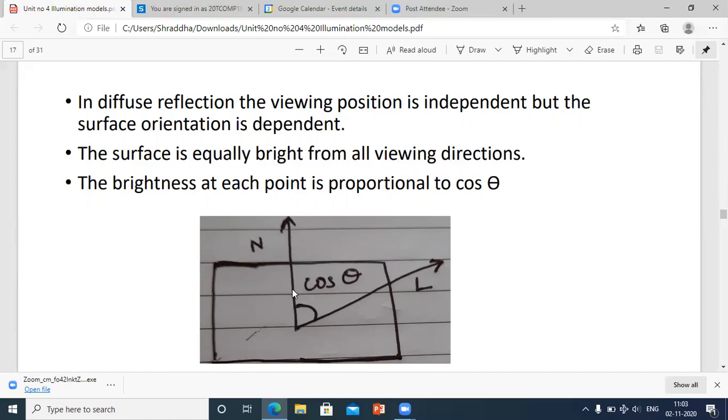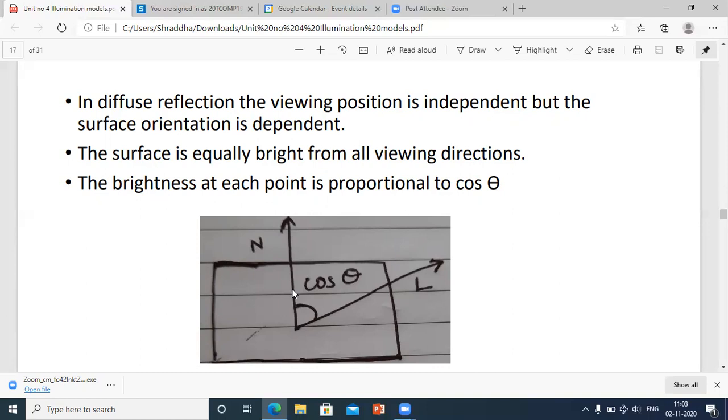Let the viewer, or the eye, the person who is watching, be at any location, but the surface orientation is always dependent. Obviously, why do you call this a diffuse reflection? Because it is scattering the light. And when the light gets scattered, when the surface is uneven or rough, this means you are sticking to a particular surface orientation.